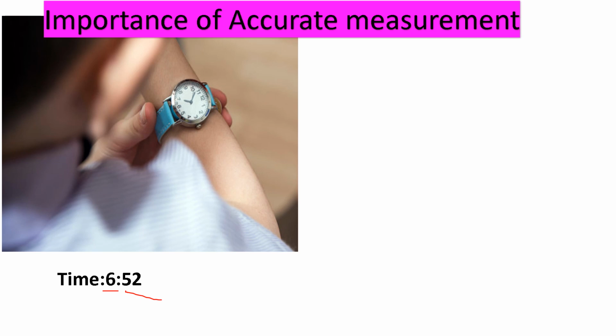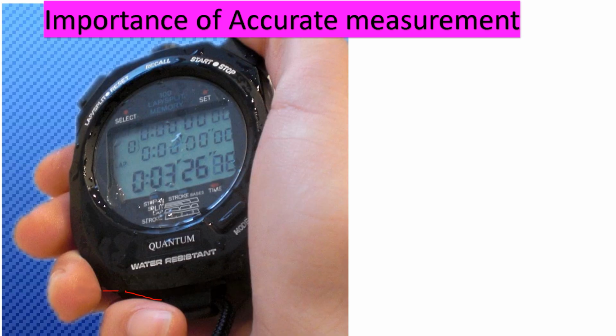But in sports events, this watch will not work. Milliseconds and seconds matter very much in sports events. Therefore we have a stopwatch like this, which measures seconds and milliseconds also. So the importance of accurate measurement lies in its purpose. That is, in daily life we don't consider seconds and milliseconds. We are not very accurate. But in sports events we have to be very accurate. That is, we have to consider seconds and milliseconds.